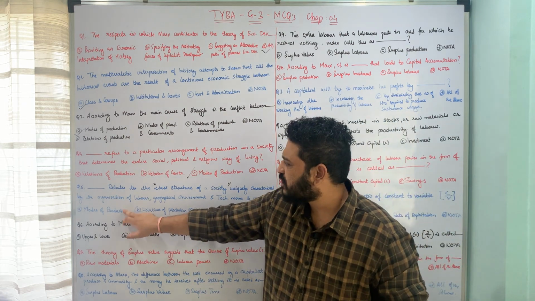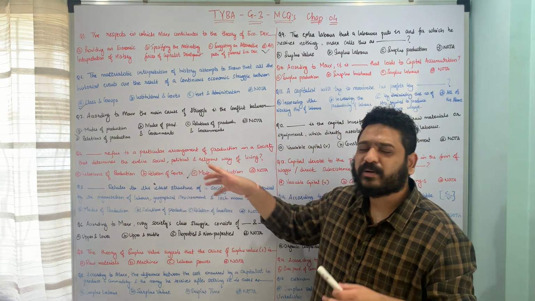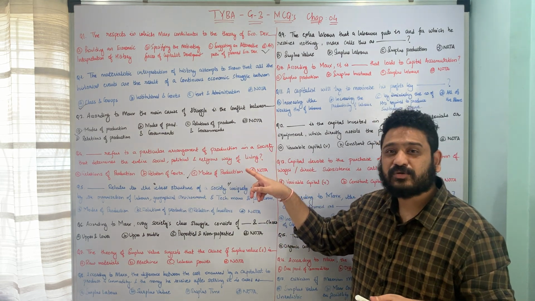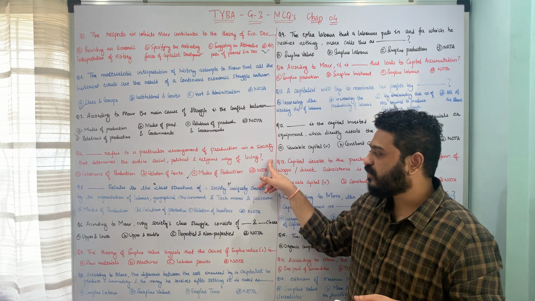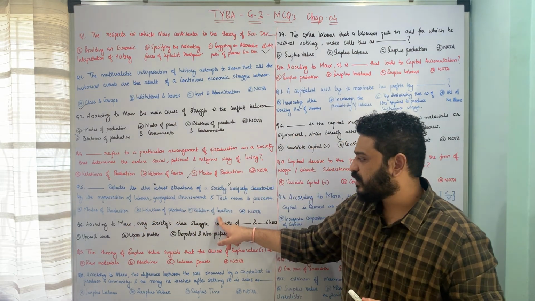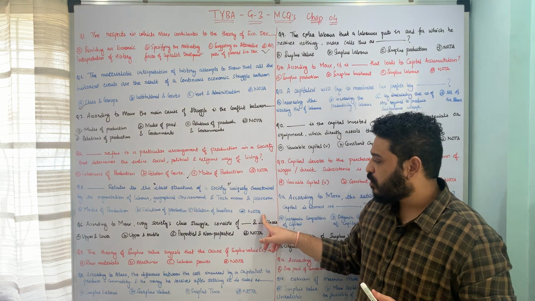No, this cannot be the answer, because modes of production refers to a particular arrangement of productions in a society that determines the entire socio-political and religious way of living. So A cannot be the answer. Whether it is B, relations of production, whether it is C, relations of investors, or D, none of the above.